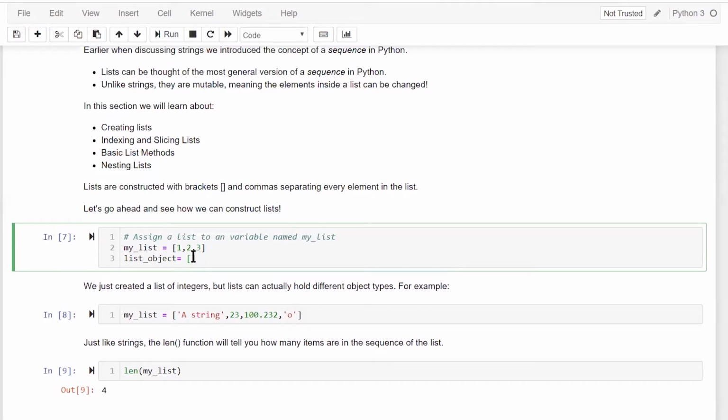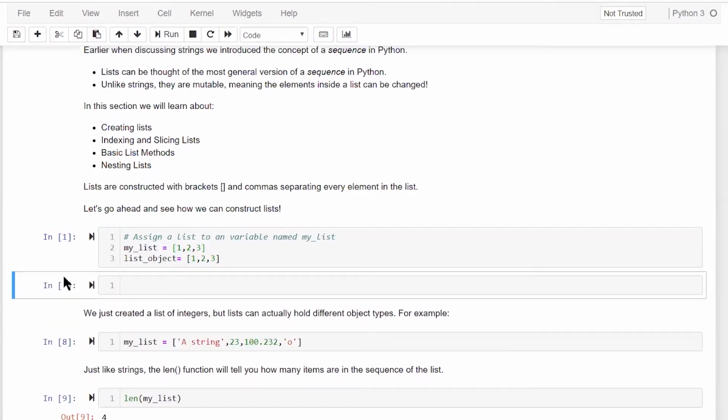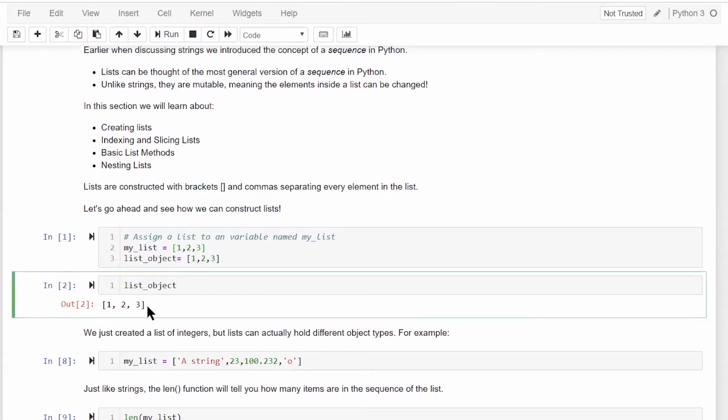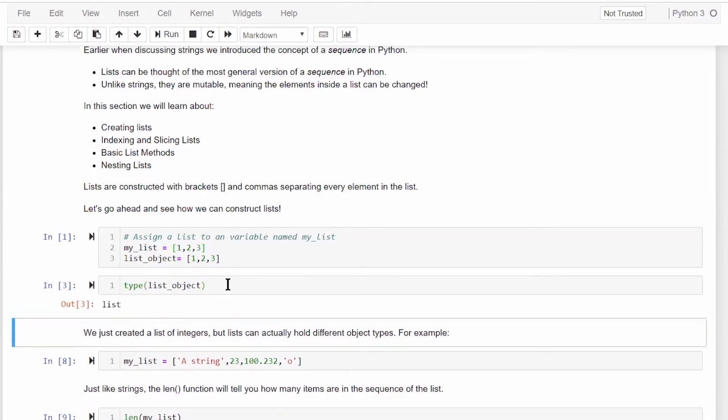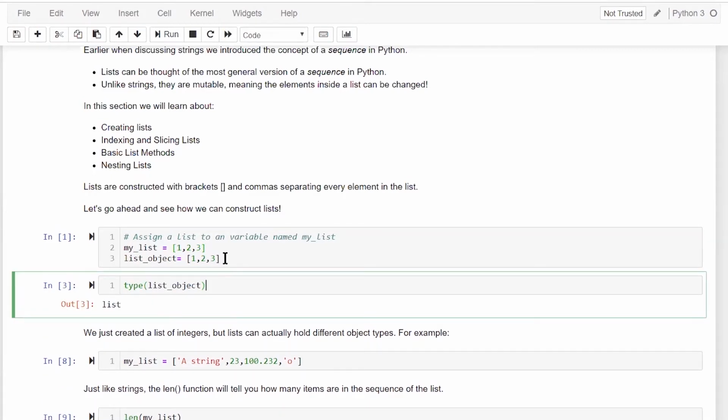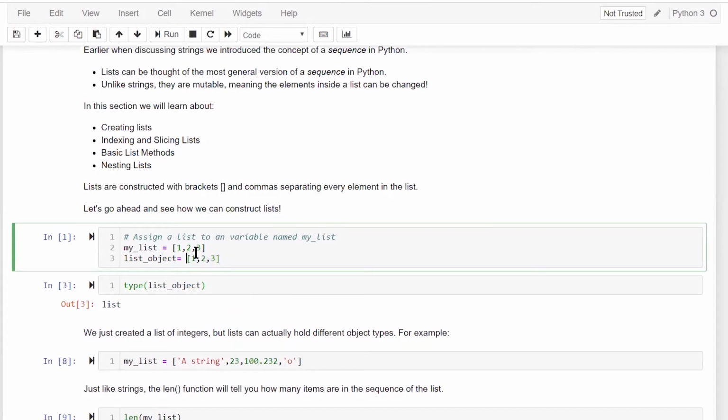Within this, you can add your elements by specifying a comma. Different elements of a list will be separated by commas. For example, if I do this and I try to see what my list object is, my list object is 1, 2, 3. If I try to check the type of this list object, it gives me list. Python knows that it's a list object. So the basic way to define a list variable is to use the square brackets, and then you mention your values separated by commas. Python will know this is the first element, this is the second element, this is the third element in that sequence.